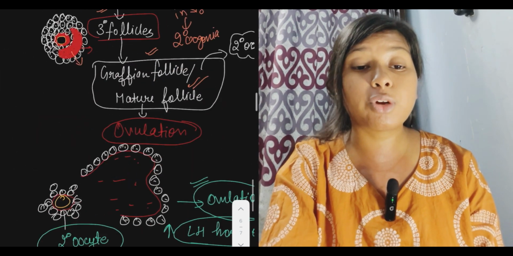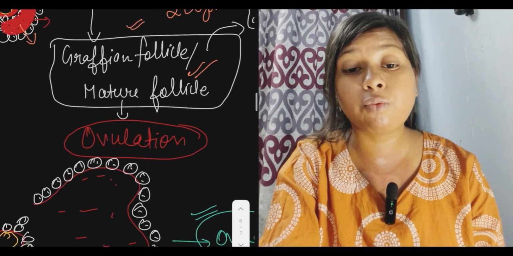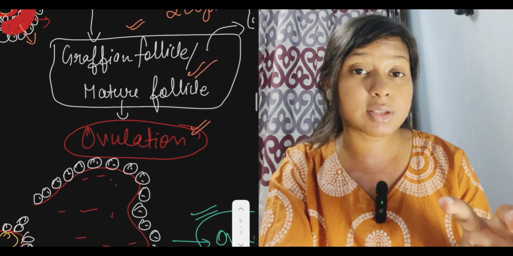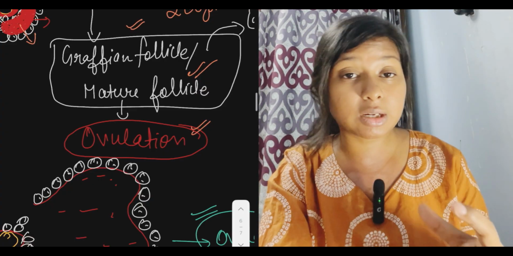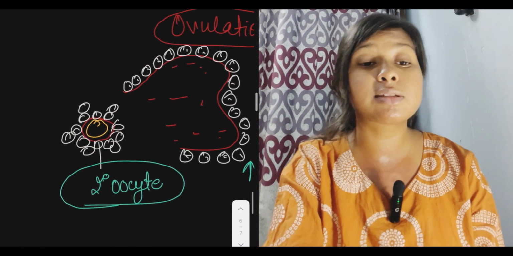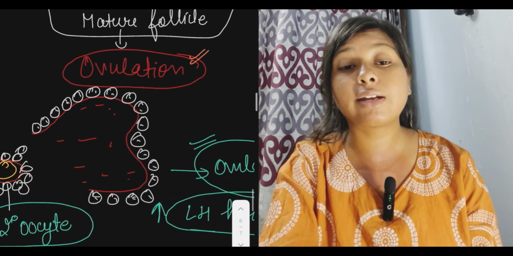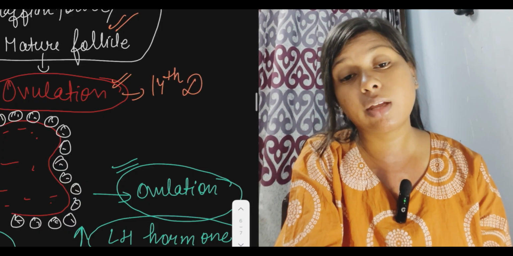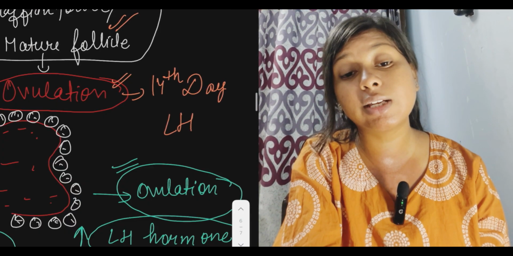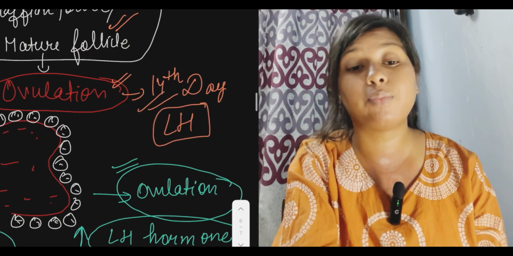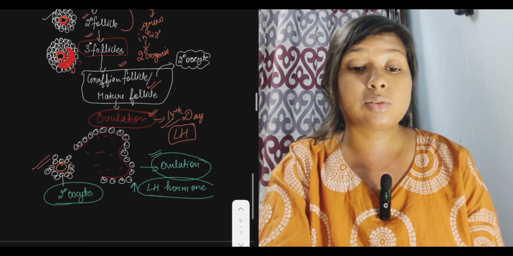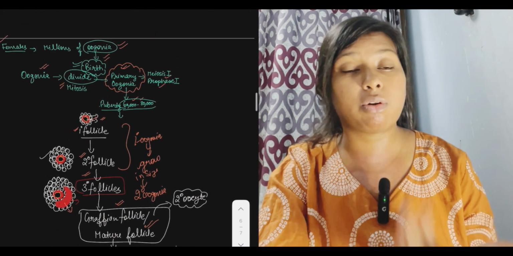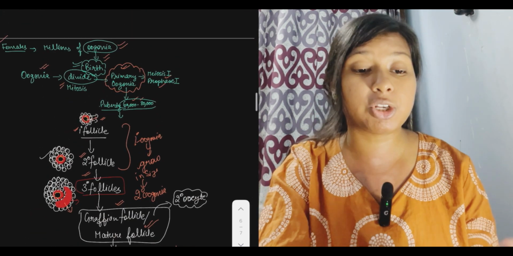So the Graafian follicle, after this, goes into the ovulation process. I told you, what is ovulation? Ovulation is a process when the Graafian follicle layer gets ruptured, releasing the secondary oocyte. That is ovulation, which takes place at the 14th day during the increase in mainly LH, luteinizing hormone. So that is the whole process of forming the follicles and release of ovulation.